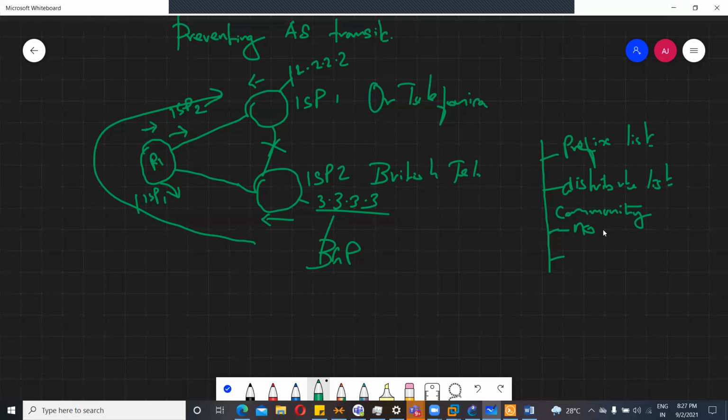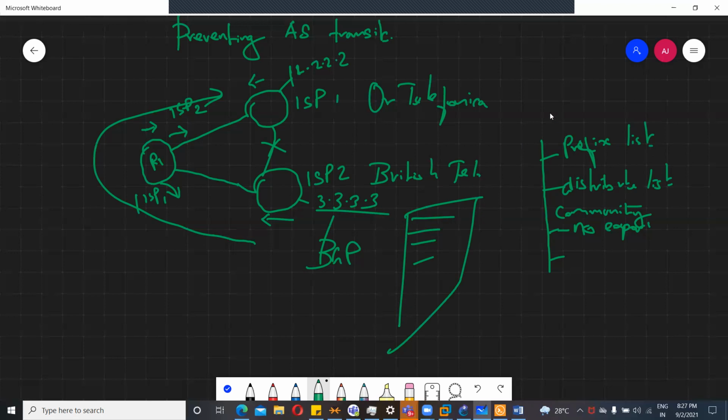In communities, we have an option called no-export. Prefix lists and distribute lists are not the best solution because if we have thousands of prefixes, you cannot configure a prefix list or distribute list for each and every prefix. That's a burden to the network administrator, it uses memory, and it is unnecessary work.